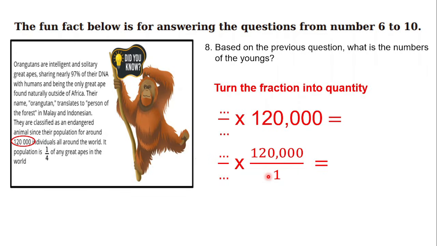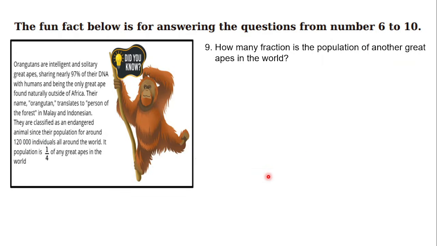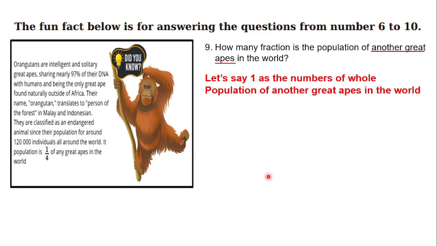Alright guys, let's go to the next. Now for number 9, what fraction is the population of the other great apes in the world? Let's say that 1 is the number of the whole population of great apes in the world. Then, if we want to find it, how do we do that?